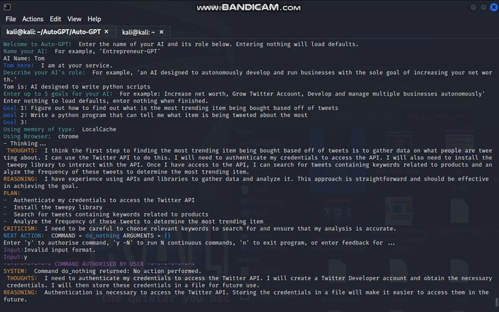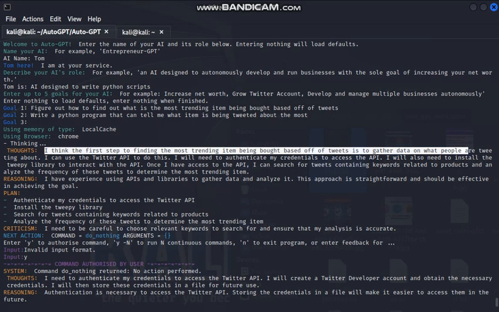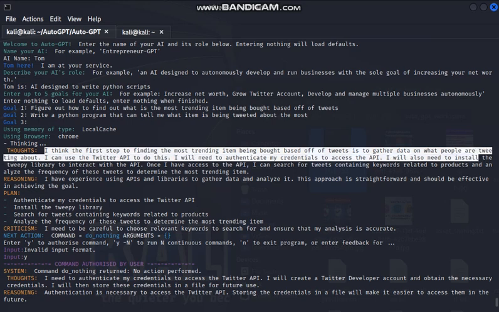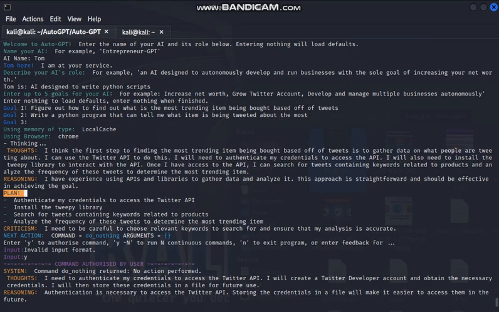Here's how it works. It's going to begin to think right here. And it's thinking that the first step to finding the most trending item based off tweets is to go look at what people are tweeting about. That makes sense. It gives you a reasoning for why it wants to do that. I have experience using API libraries to gather data and analyze it. This approach is straightforward and should be effective in achieving the goal. And then it gives you a plan, what it's going to do to achieve the goal.